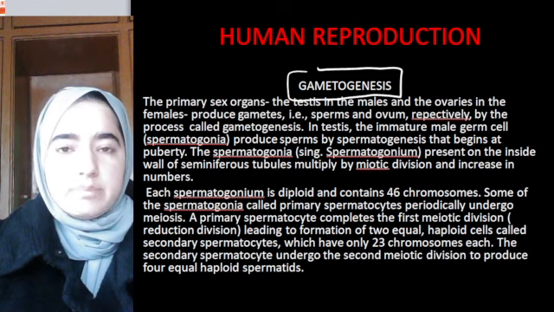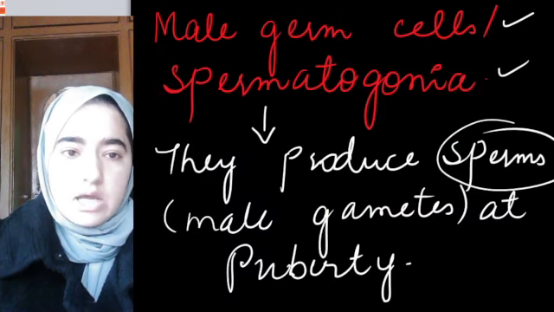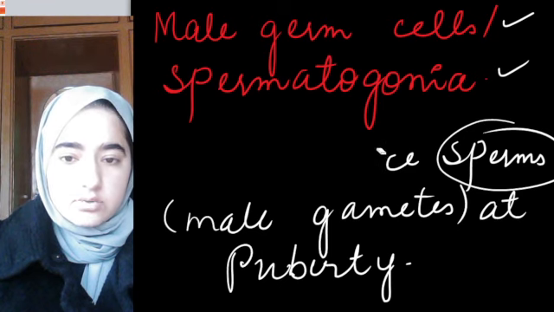They are present inside the wall of seminiferous tubules, as I already mentioned. If you didn't watch that part 1 yet, go and watch that. Only then you can understand all this, okay?